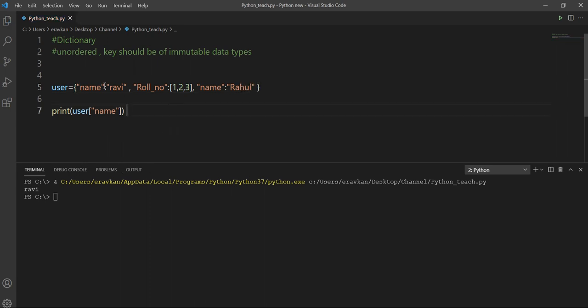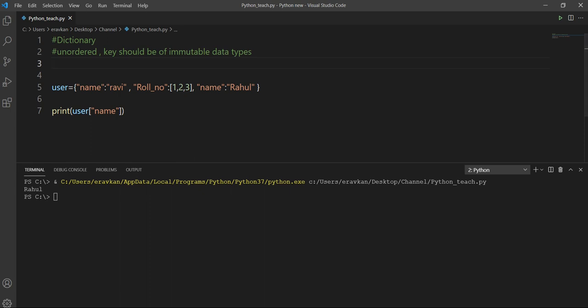So in this case, what will my dictionary print? Because I have two keys by the name of name, what will be the output? You should not use duplicate keys, but if you have duplicate keys in your dictionary, then the latest one will be considered. So in this case, the output will be Rahul.